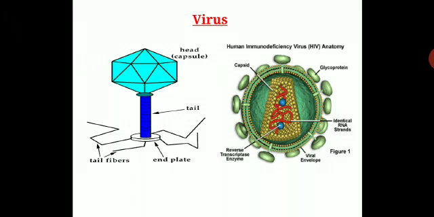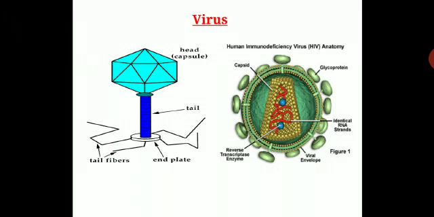You can see on the left hand side, you can draw that diagram in your notebook. And here on the right hand side you see human immunodeficiency virus, that is HIV. The anatomy of the HIV, you can see the diagram over here, of the virus, how it affects the human.